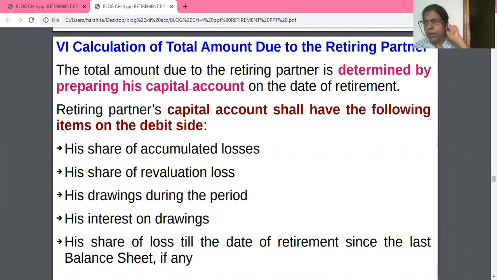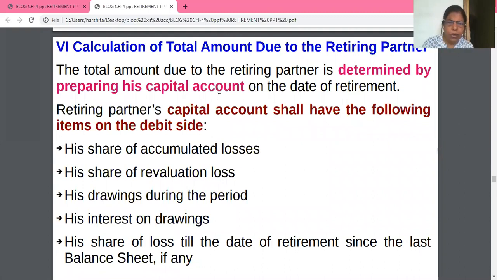Maybe this question will come in MCQ with 4 options or as fill in the blanks, but many times you should know that when a partner retires or dies, you prepare a revaluation account. I'm sure you will prepare it, but how will you determine how much amount should be given to the deceased or retired partner? Then you will prepare the capital account.